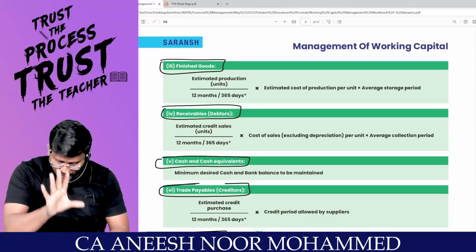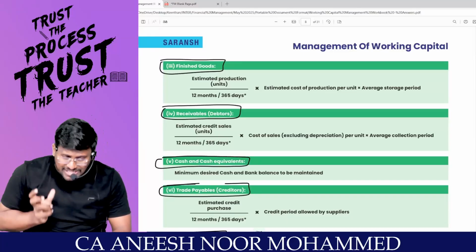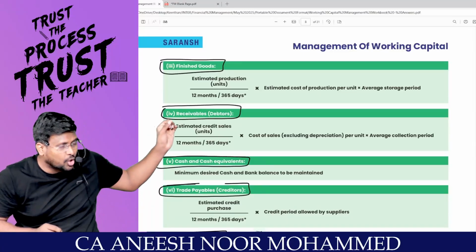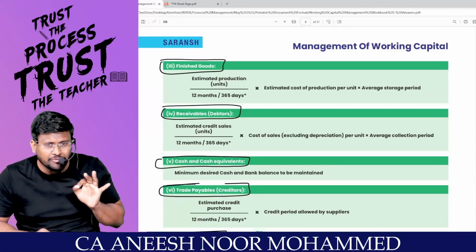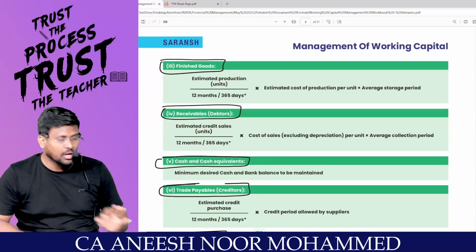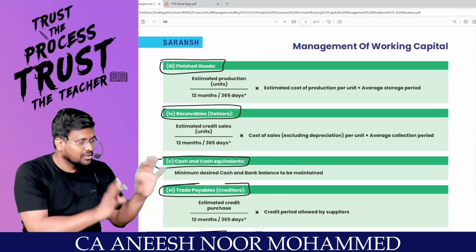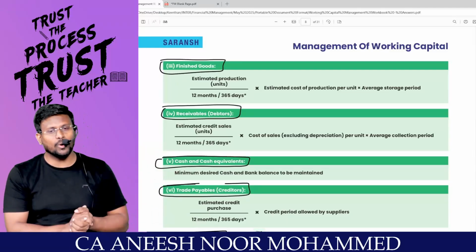The same way, from the total money available, you will invest a part of the money in the raw material stock, part of the money in the WIP stock, part of the money in the finished goods stock, part of the money in the debtors, and part you keep as cash. This is called what? Capital management. Working capital management.